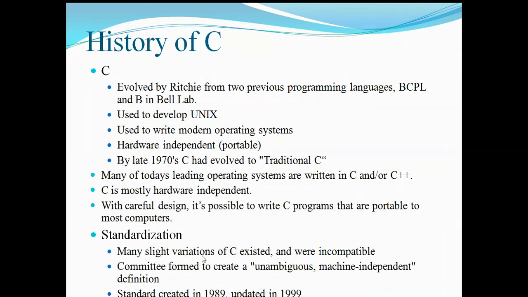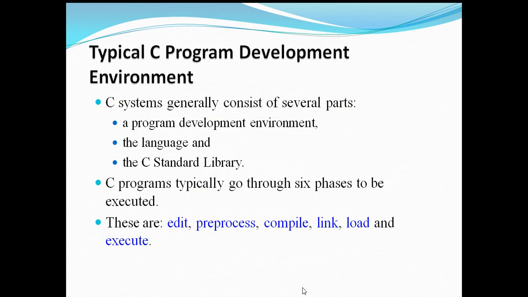Standardization. Many slight variations of C existed and were incompatible. A committee was formed to create an unambiguous, machine-independent definition. The standard was created in 1989 and updated in 1999.